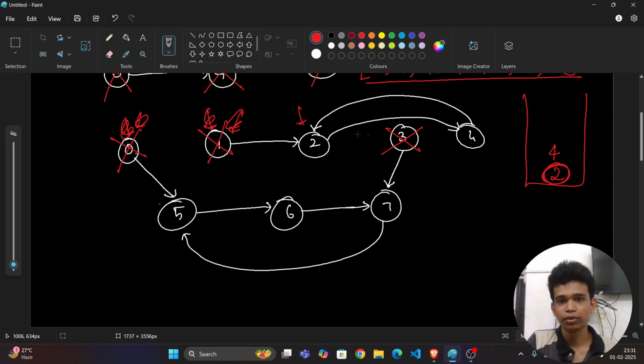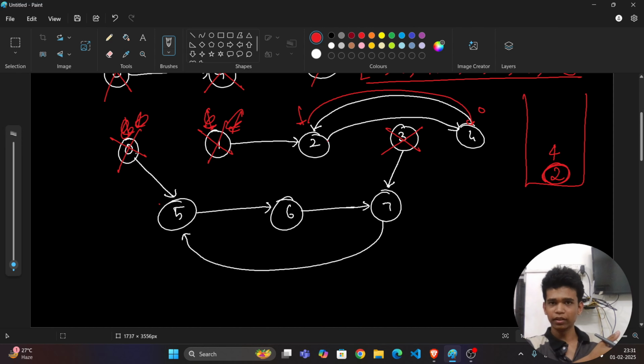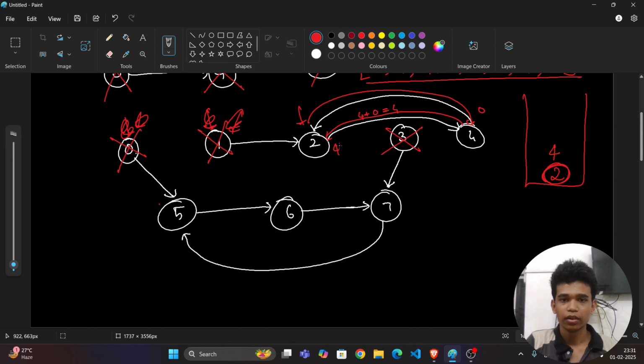So what should I do? I should return 0. Why? Because I am in the visited set, so why should I make a further recursion call? I will return 0. That's it. Okay, from this 4, what will be returned? From this 4, backtracking, it returns myself 4 and my previous value 0, so which is equal to 4. Now this 2 will return what? Myself it is 2 and the other node is 4, so which is equal to 6. So 6 is my answer as of now.